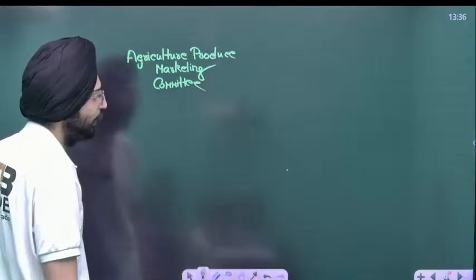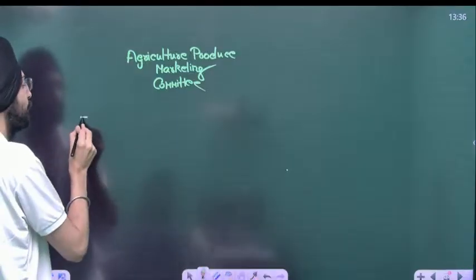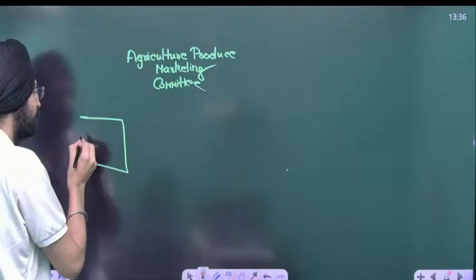What's the issue? For example, there is a small farmer.